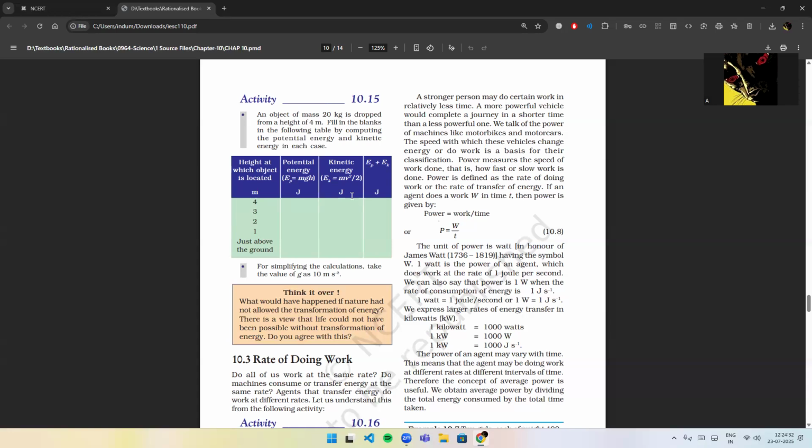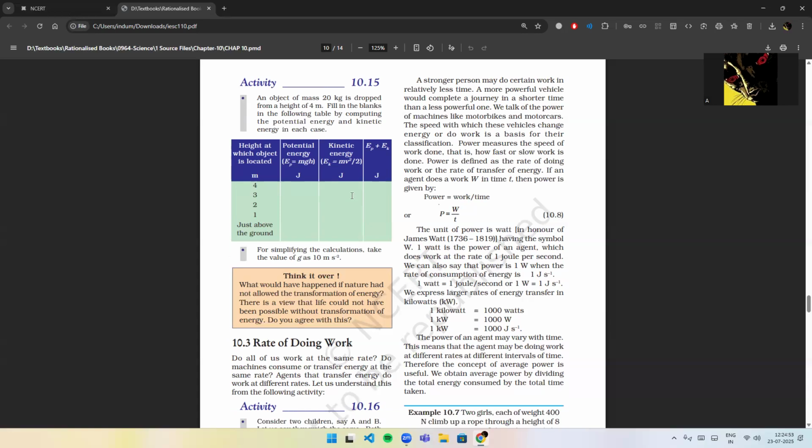A more powerful vehicle would complete a journey in a shorter period of time than a less powerful one. We talk of the power of machines like motorbikes and motor cars. The speed with which these vehicles change energy or do work is a basis for their classification. Power measures the speed of work done, that is, how fast or slow work is done. Power is defined as the rate of doing work or rate of transfer of energy.